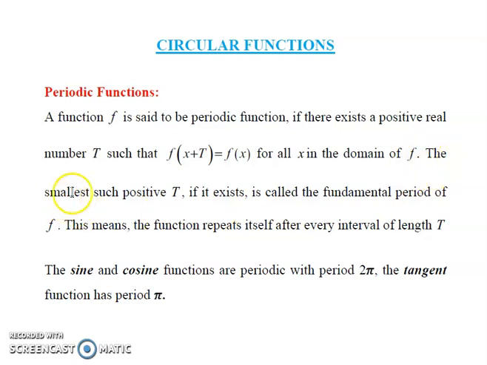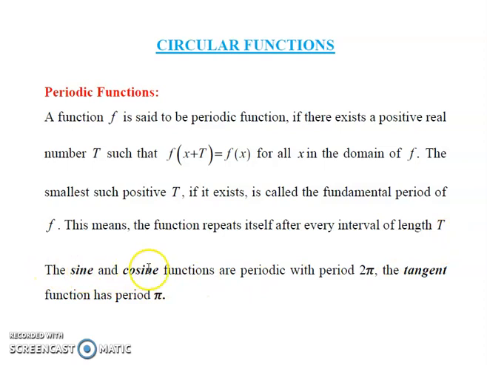The smallest such positive T, if it exists, is called the fundamental period of the function f. This means the function repeats itself after every interval of length capital T.